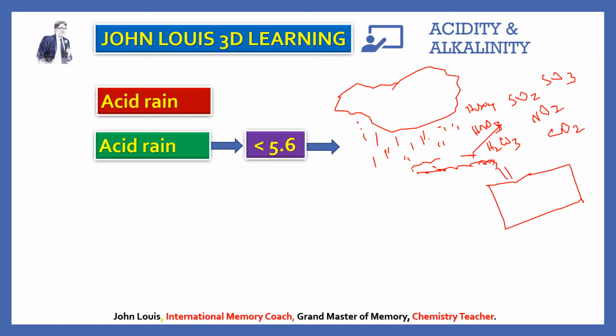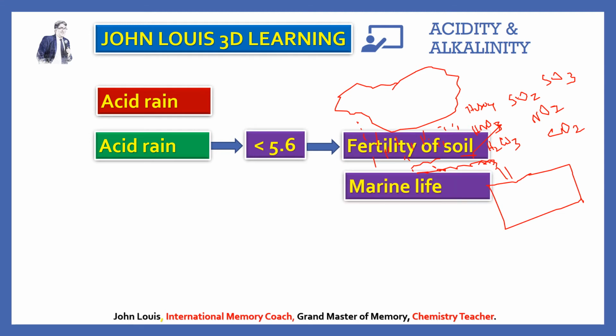So when they fall on the earth, they create lots of damage. What are the damages they can cause? They reduce the fertility of the soil. When acid rain falls, the soil's pH value will be reduced, because it is acidic in nature.